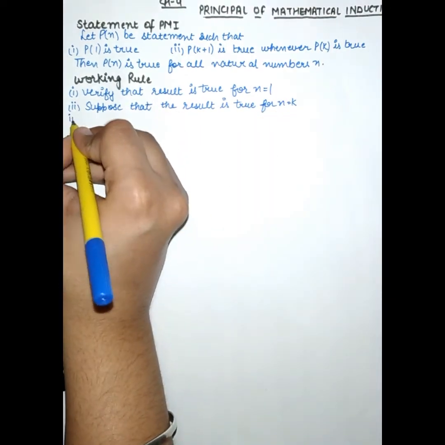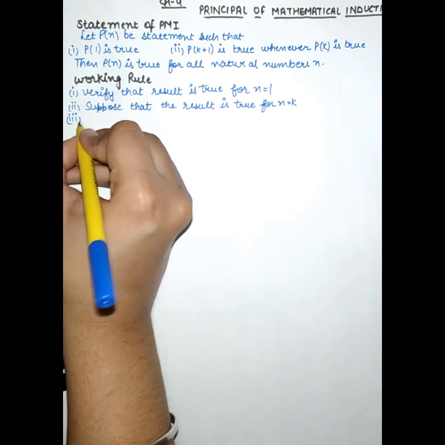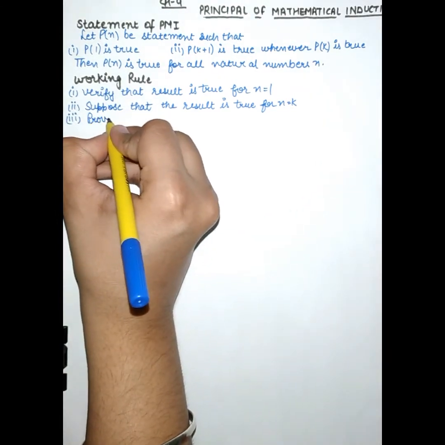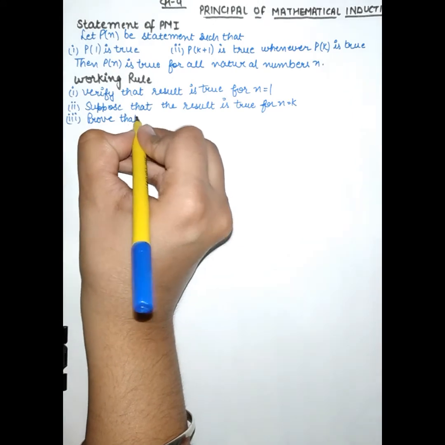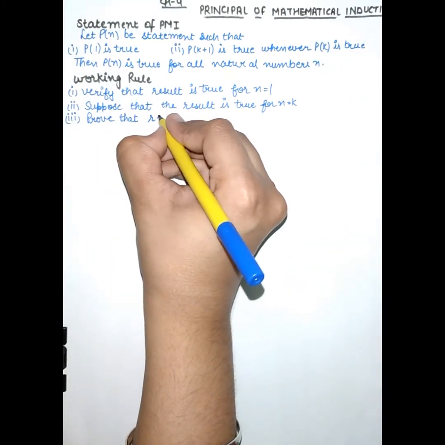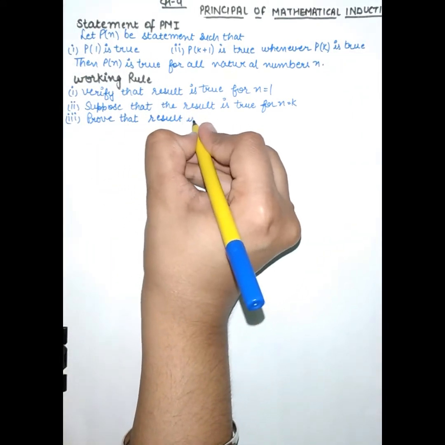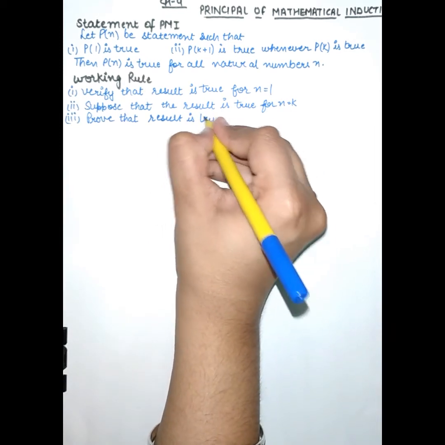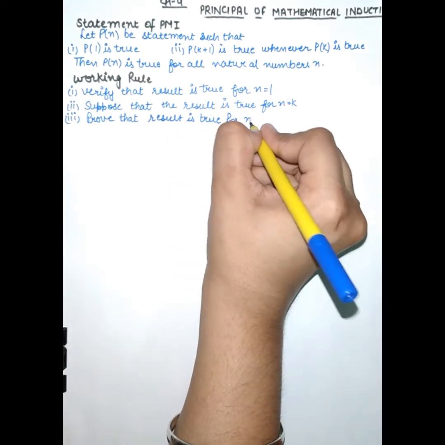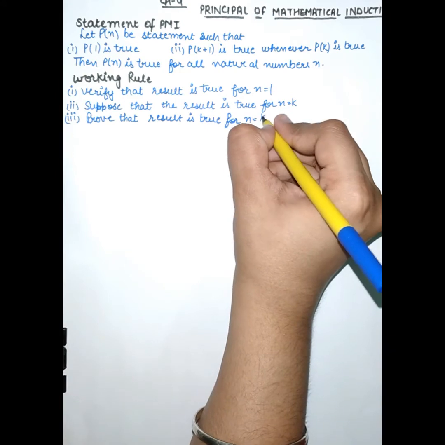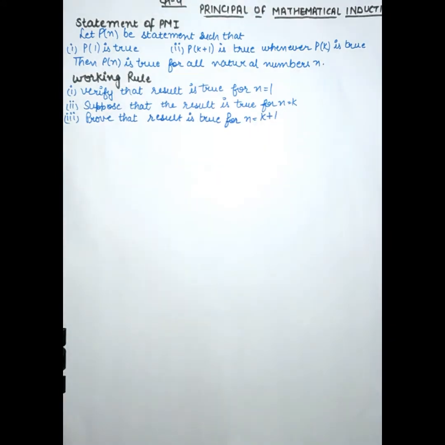And third point is prove that the result is true for n is equal to k plus 1.